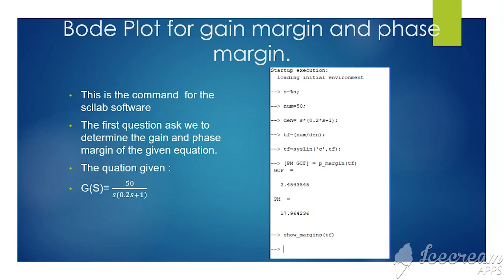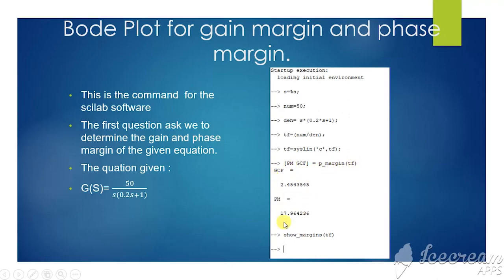For the Scilab code, startup execution, loading initial environment. This is initial s equal to %s semicolon. Numerator equal to 50 semicolon. Denominator s times (0.2s + 1). TF equal to numerator over denominator. TF equal to syslin c, TF semicolon. Phase margin, GCF equal to p_margin(TF).